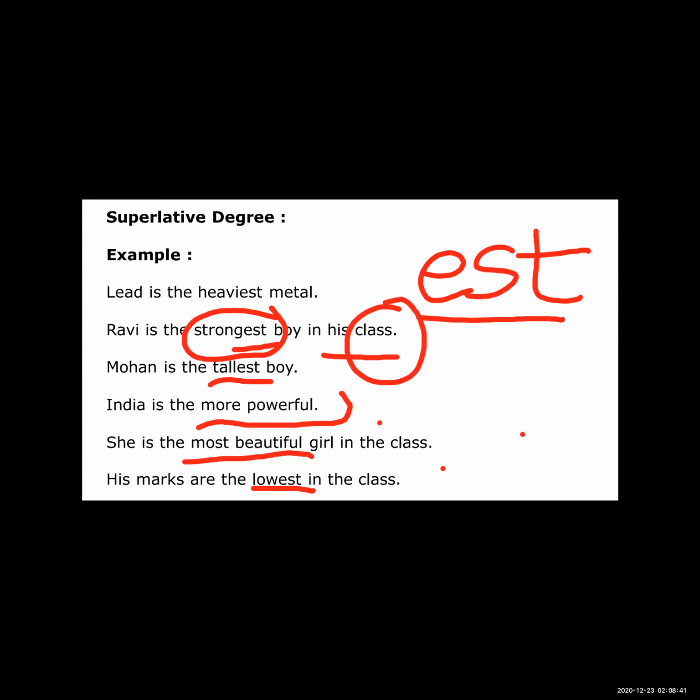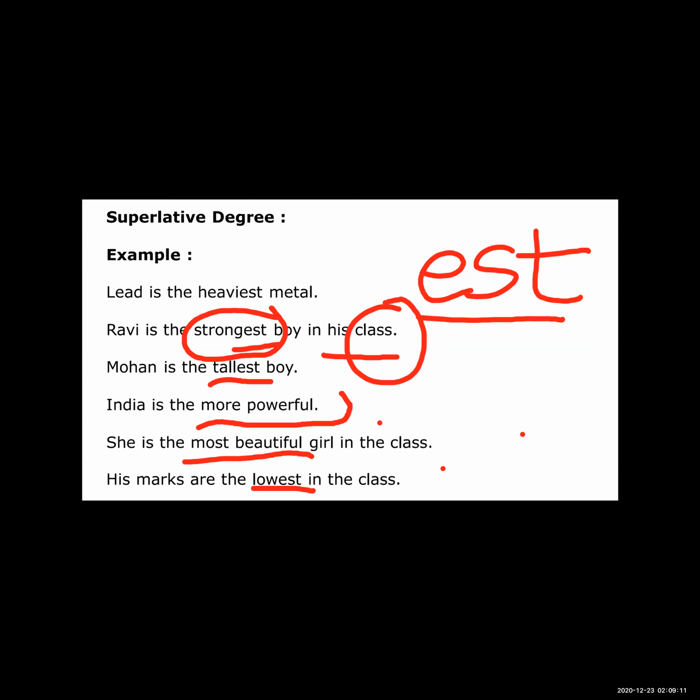But when there is a comparison between two things or two persons, at that time we use the comparative degree as well as the positive degree. Yes or no? Yes.